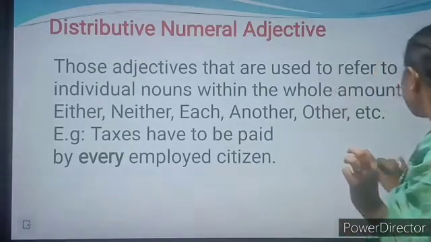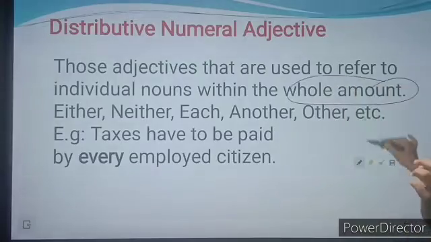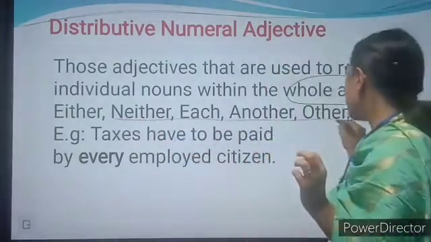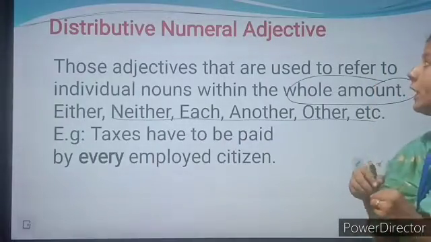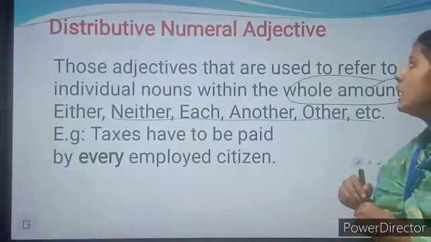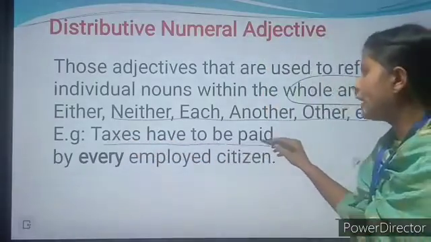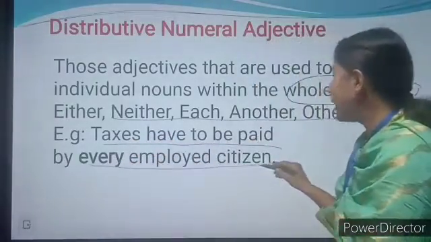Okay, so now either, neither, each, another are called the distributive numeral adjectives. For example: Taxes have to be paid by every employed citizen.